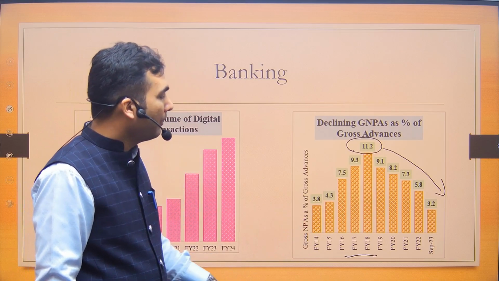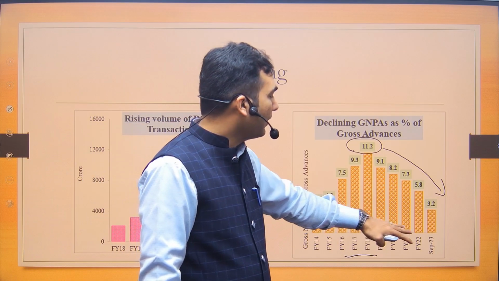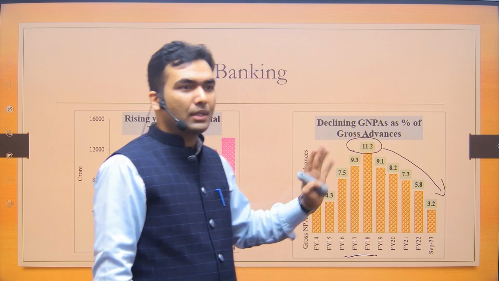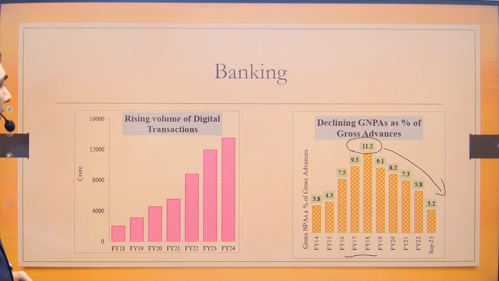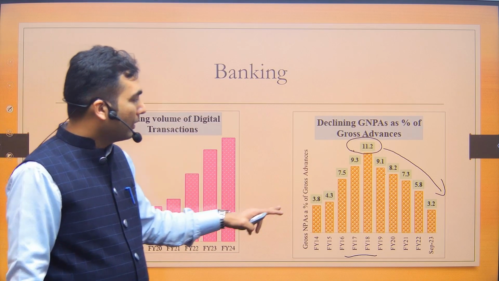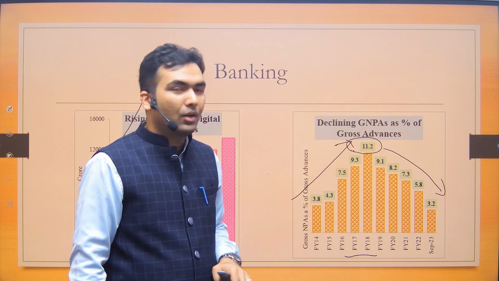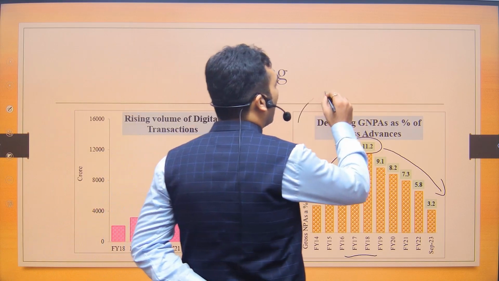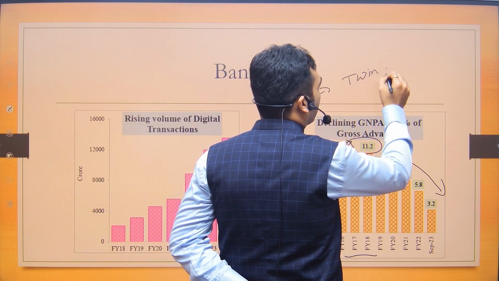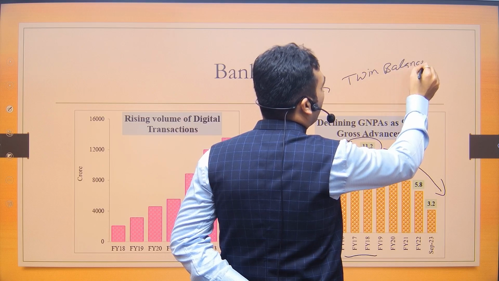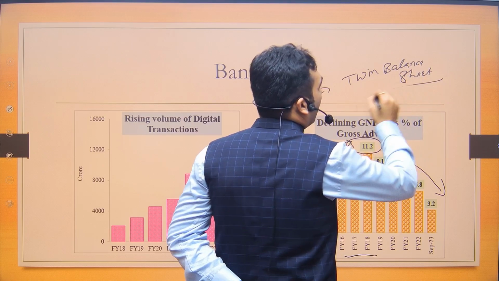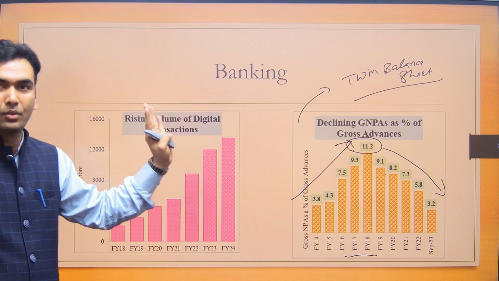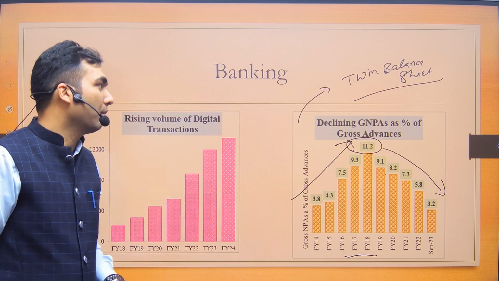But still, you can have a near-wise 5-year trend of consistently reducing NPA. So in recent times, there is a consistent reduction in NPA. Before that, in the preceding 5 years, there was a consistent increase of NPA in the banking sector as well. This increase in NPA gives rise to something called the twin balance sheet problem. You must be knowing it. If you don't, it is like the balance sheets of banks and companies both being in bad shape. Both are stressed. This is called the twin balance sheet problem.